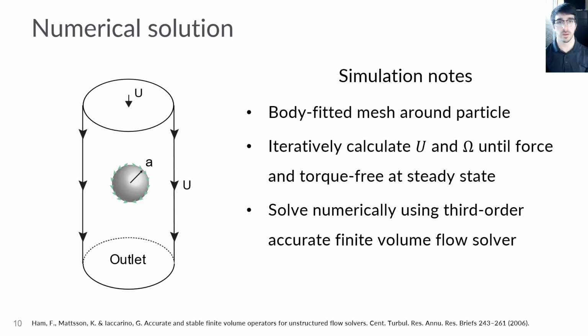Now that we've defined our governing equations and the appropriate boundary conditions, how do we solve this system? What we do is we consider the co-moving frame of reference, which again is the squirmer fixed in uniform flow far away from the swimmer. And in this way, we can use a body-fitted mesh around the particle. Then, we iteratively calculate the swimmer's speed u and rotation rate omega until it is force and torque free at steady state. And we do so by using a highly accurate finite volume solver developed here at Stanford.